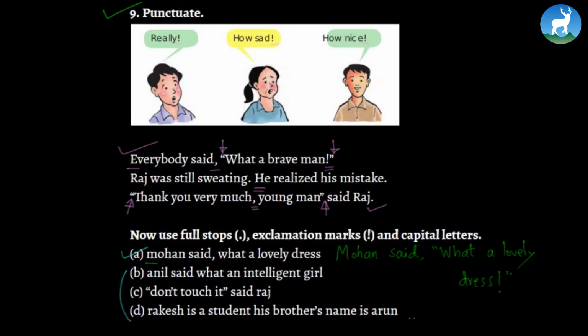So some more questions are here, which we will surely try. Look at this one. Anil said, what an intelligent girl. Don't touch it, said Raz. And the last question is, Rakesh is a student. His brother's name is Arun. So let's try these ones. How do we solve them? So we can try something like this.